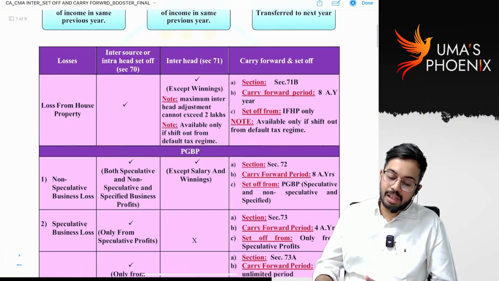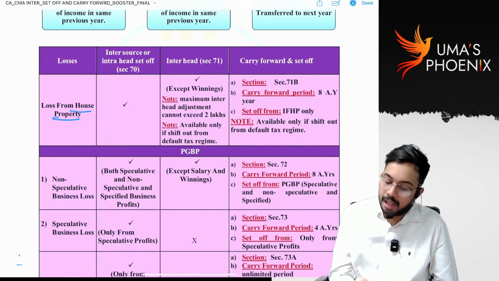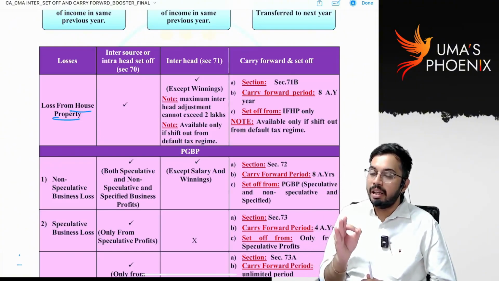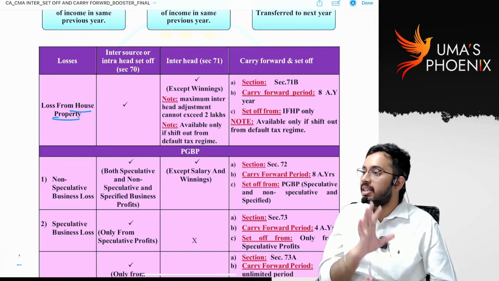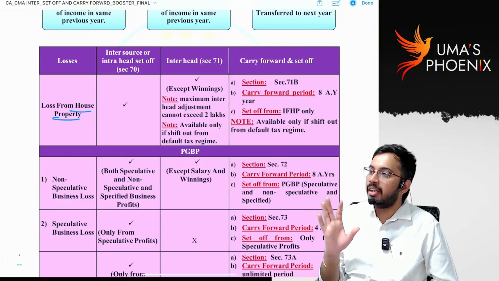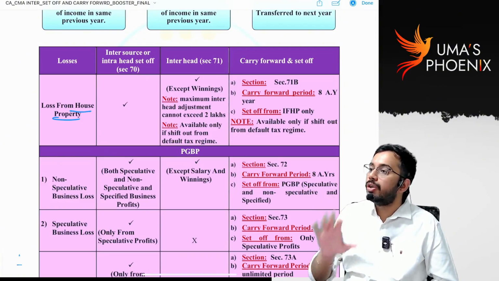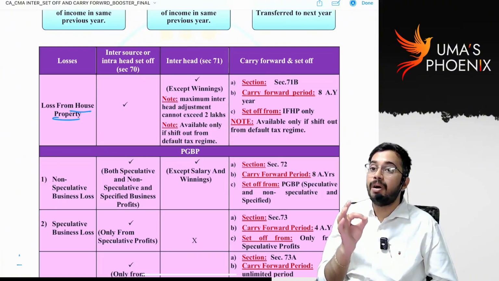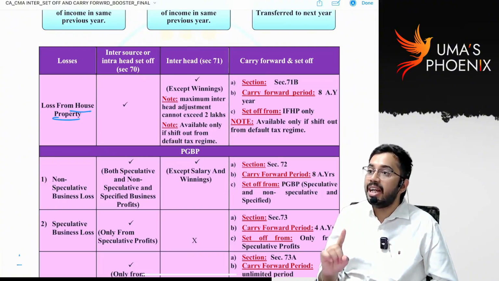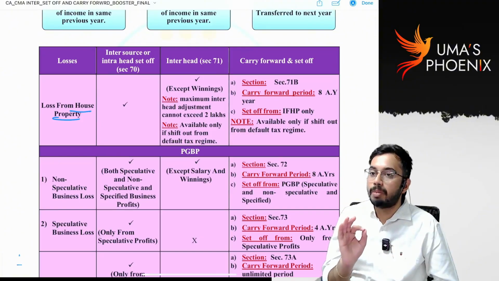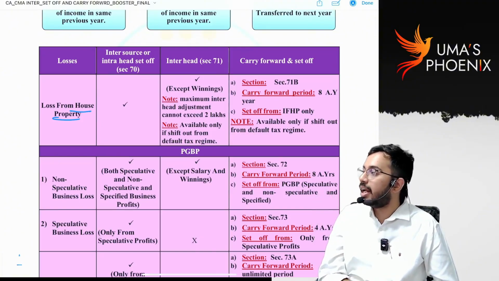Now, first let us see loss from house property. My dear students, please remember, loss from house property is eligible for intra-head set off. That means within the head house property you can do set off freely. Loss from one house property you can set off against income from another house property. But loss from house property is eligible for inter-head set off only under optional tax rates. If an assessee is paying taxes under default tax rates, loss from house property is not eligible for inter-head set off.